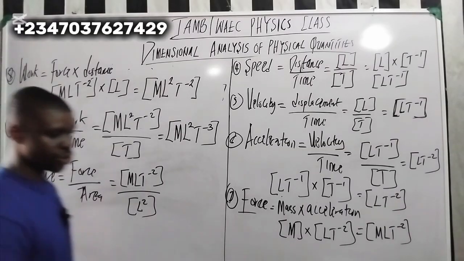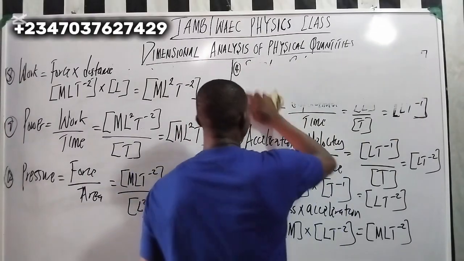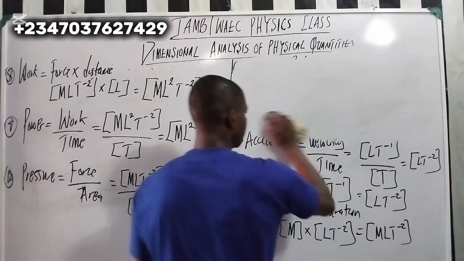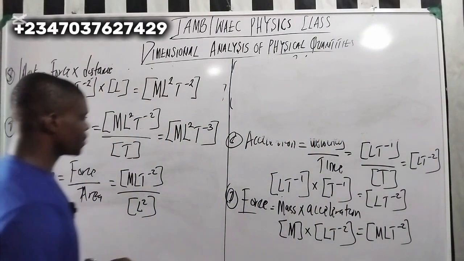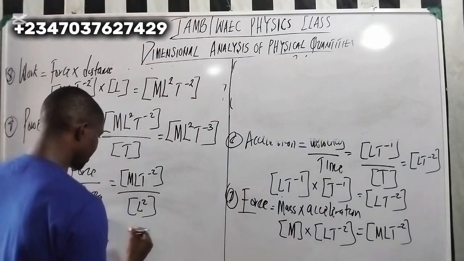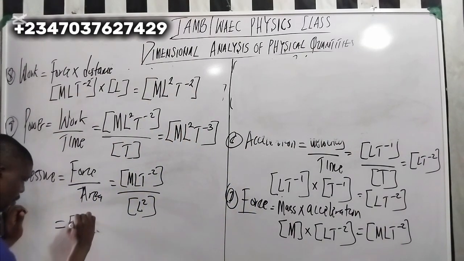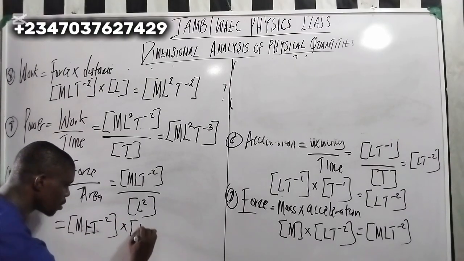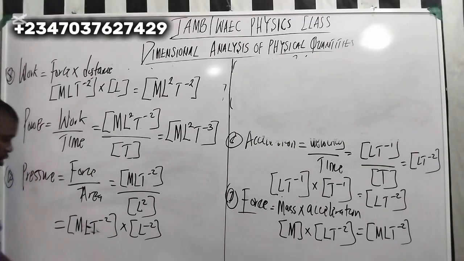Now, let me just show you something here. If you have something like this, it's going to be the same as multiplying by the reciprocal, with the power becoming negative. Now remember, here is 1.